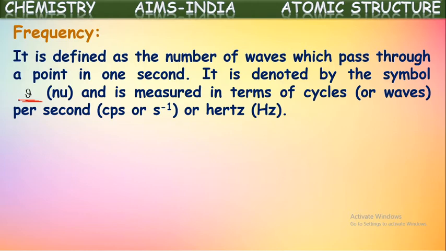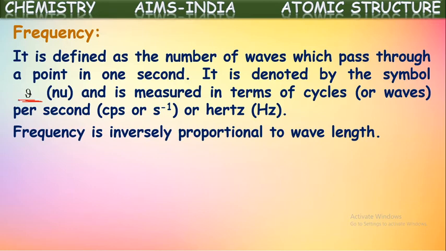Second inverse is a unit of frequency. The other unit for frequency is hertz. So hertz and second inverse are the units of frequency. Simply we can say one more unit, cycles per second, oscillations per second. These all come under simply per second. Second inverse or hertz are the units of frequency.